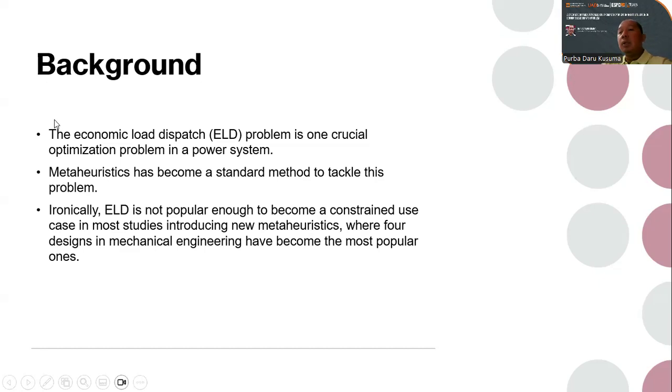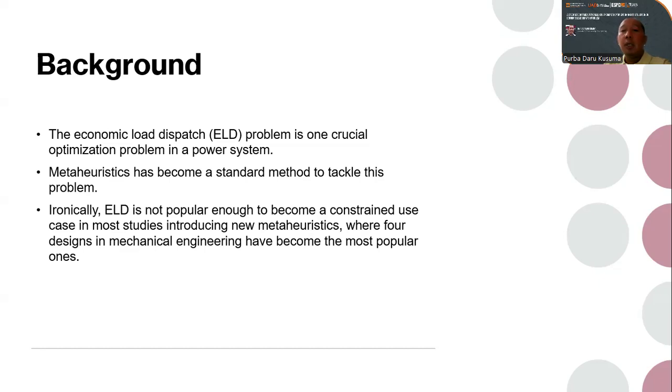And the other derivative is the unit commitment problem, where besides the power output, the startup and the shutdown of the generating unit is considered too. And the last common derivative is the optimal power flow, where the generating power should be transmitted through the transmission line, where there is loss during the transmission of the power.